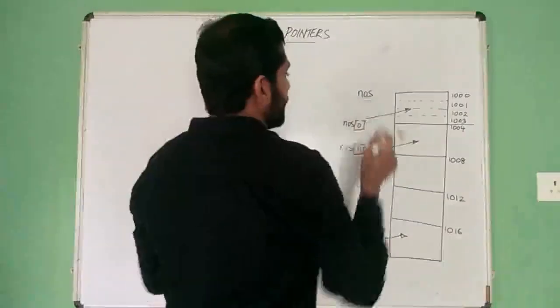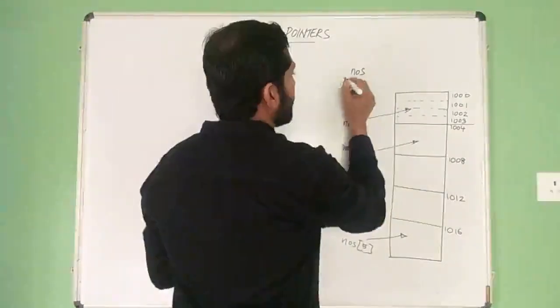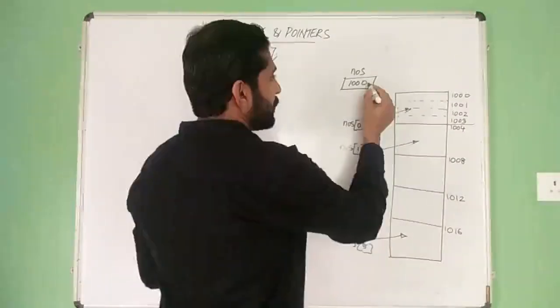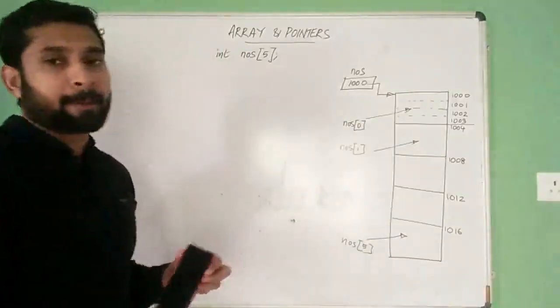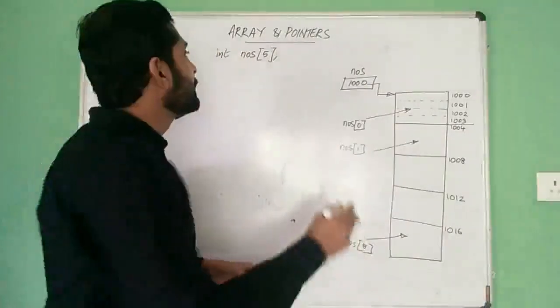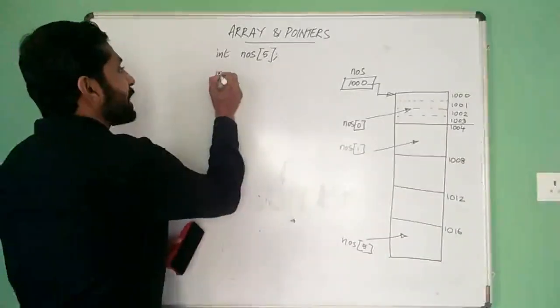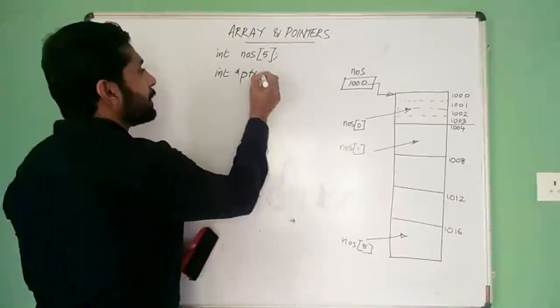We said that NOS is a pointer which holds the base address of the contiguous memory location allocated for the array. Now, suppose we are creating a pointer like this: int star ptr.